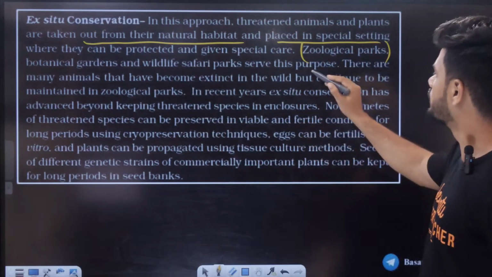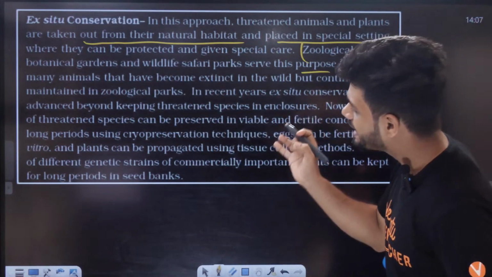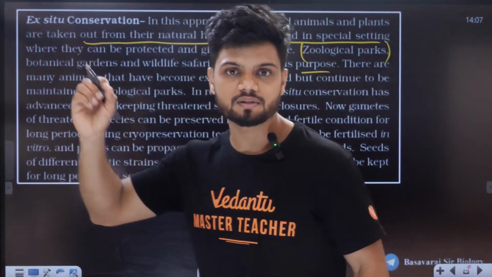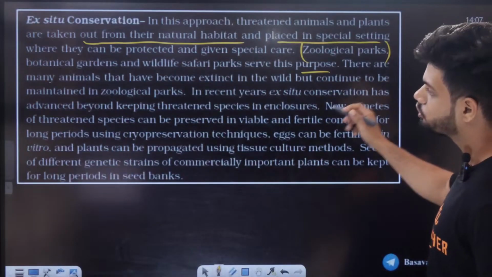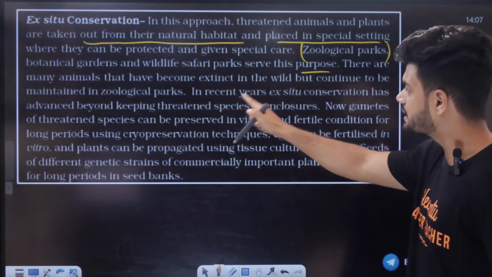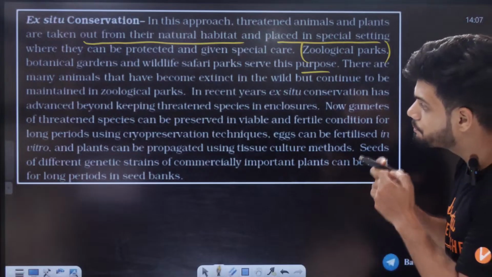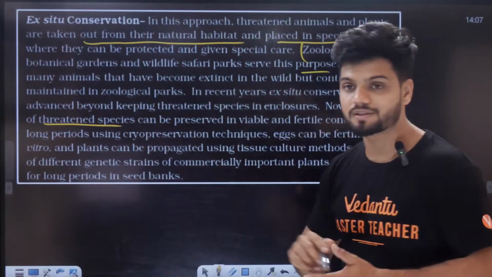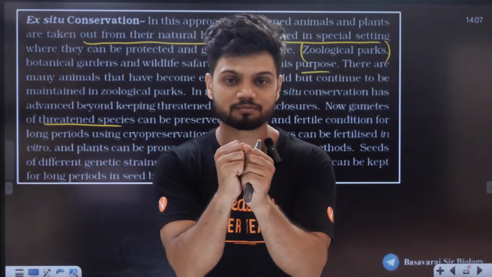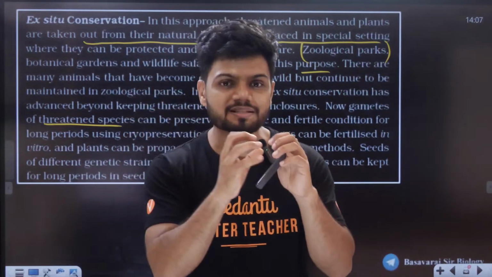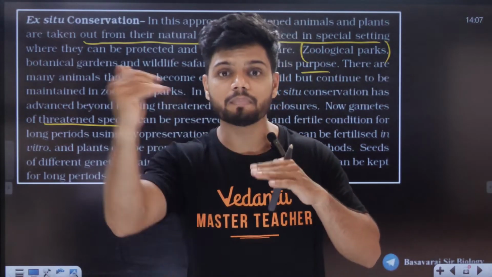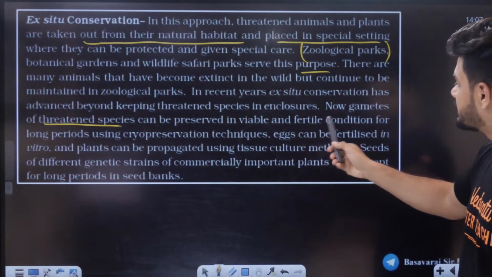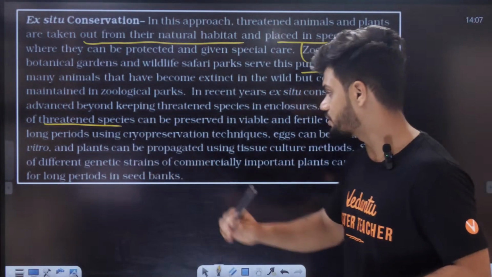There are many animals that have become extinct in the wild. Many of the rhinoceros, the white rhinoceros, became extinct in the wild, but continue to be maintained in zoological parks. In recent years, ex situ conservation has advanced beyond keeping threatened species in enclosures. Now, students, they are conserving the gametes, not just the species. Even the gametes are kept now, and whenever we can fuse the gametes, we can make the organism, like a test tube baby. Gametes can be preserved in viable and fertile condition for a long period using cryopreservation techniques.